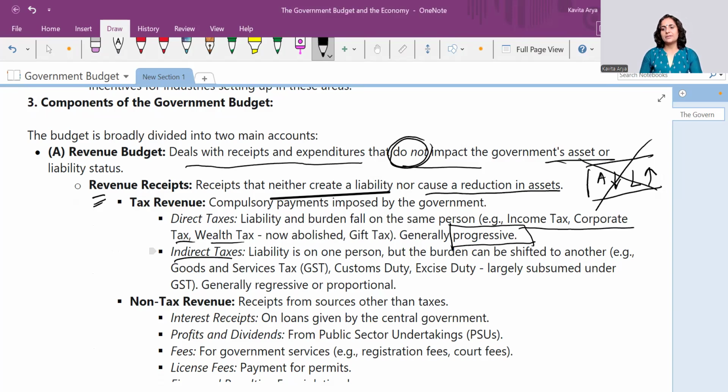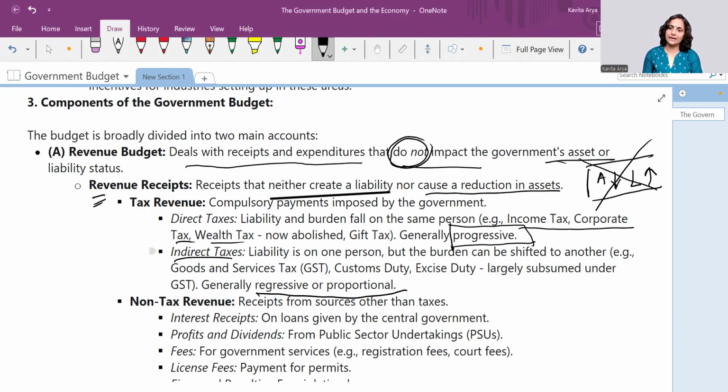For example, take a packet of milk from the market. If that packet is taken by a rickshaw puller or by the CEO of a company, both are paying the same value of taxation. For a rickshaw puller, those 2 rupees would matter, but maybe for the CEO, it does not matter at all. So when it is not based on the ability to pay, this is regressive in nature, or we call it proportional, right?